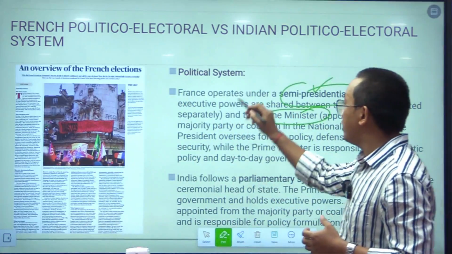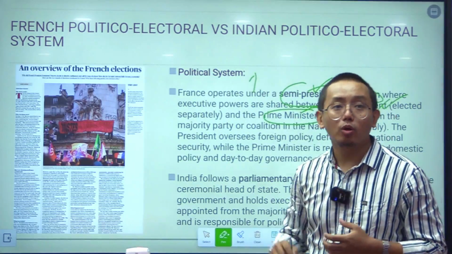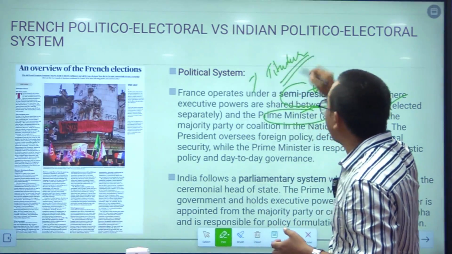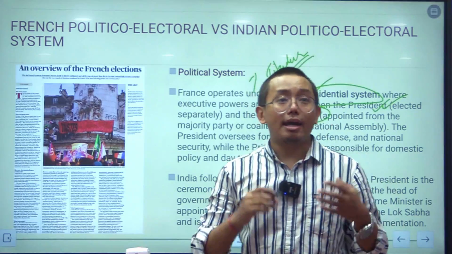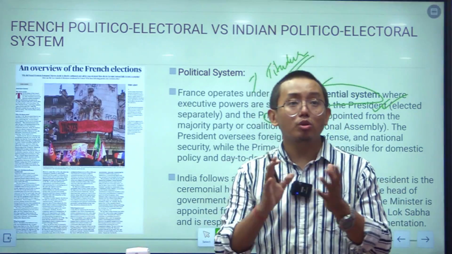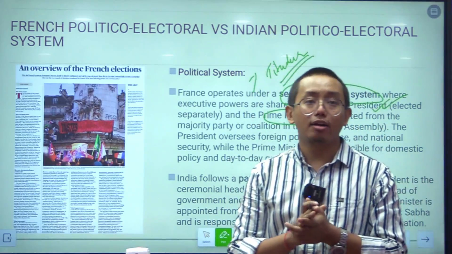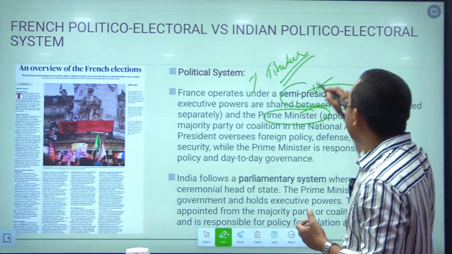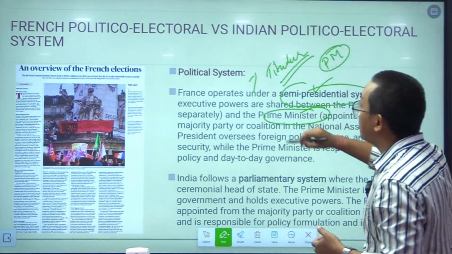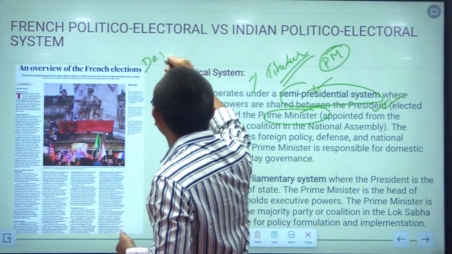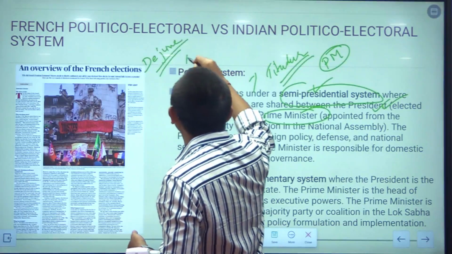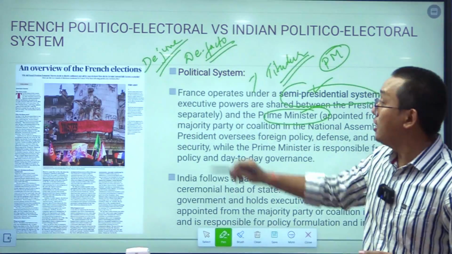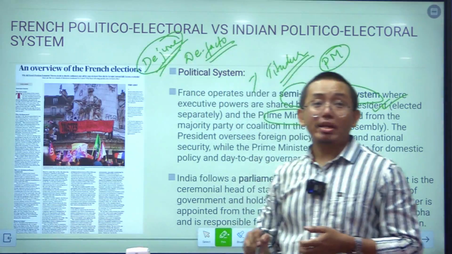The president of India, as we all know, is only a titular head. That means the president of India does not have significant power. He is only the ceremonial head of the state, and the de facto head of the Indian state is the prime minister. So, you have to know these points, de jure and de facto. De facto is the prime minister in India and de jure is the president in India.